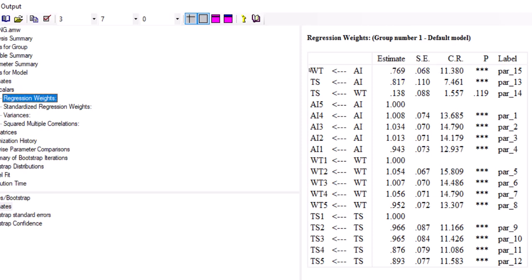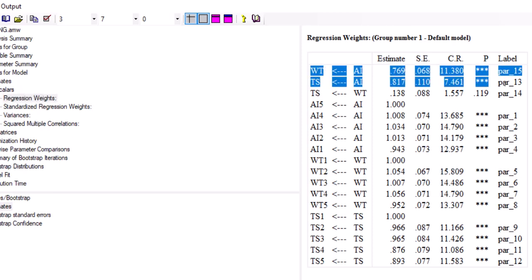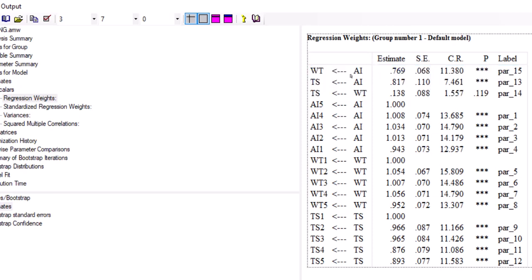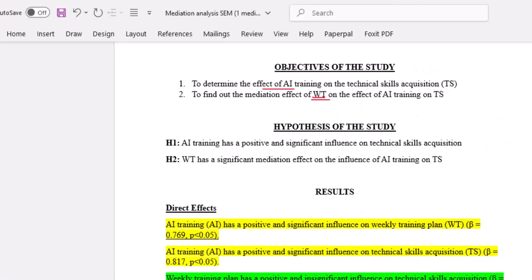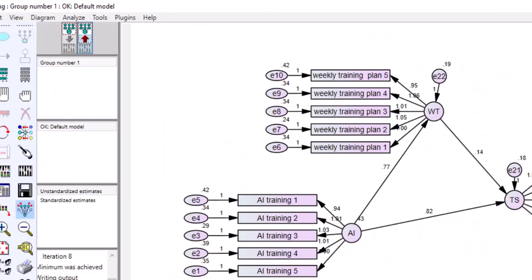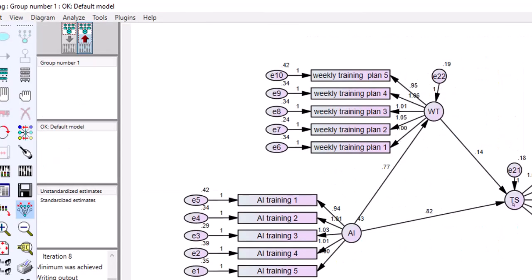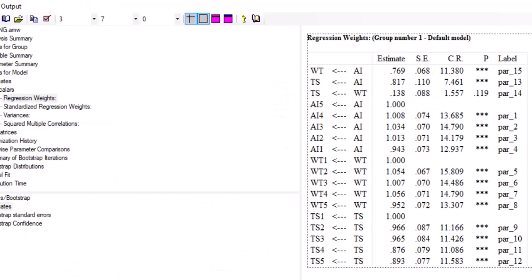Here is the output, the relationship between the three variables: from AI to WT, then from AI to TS, and then from WT to TS.